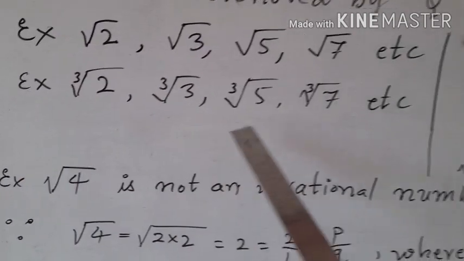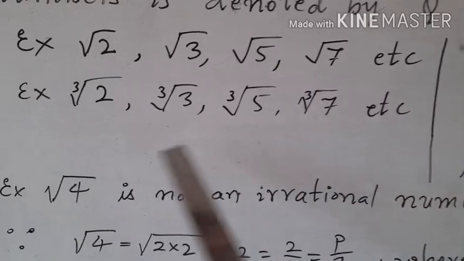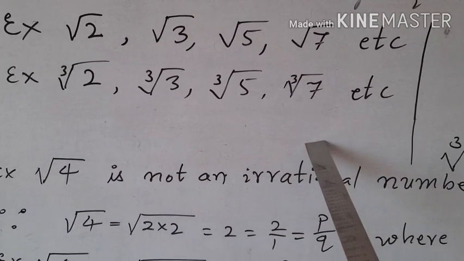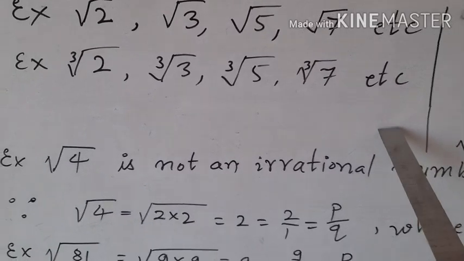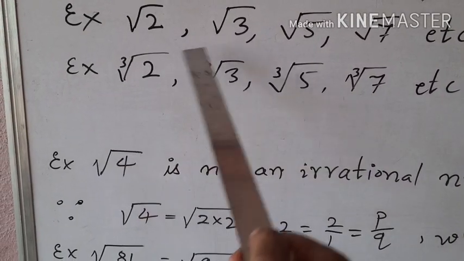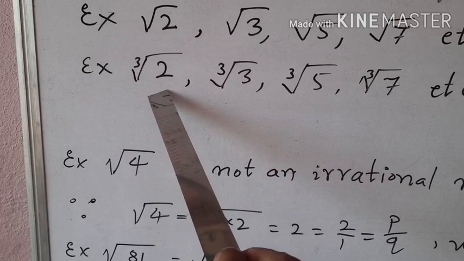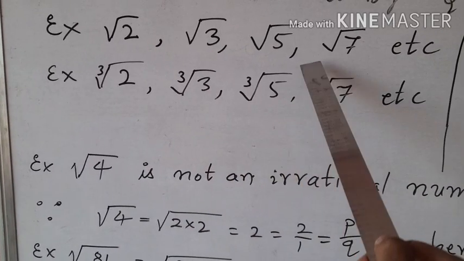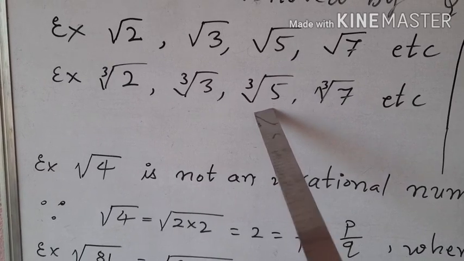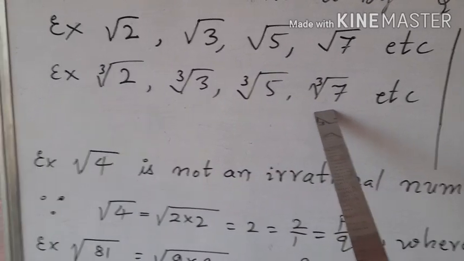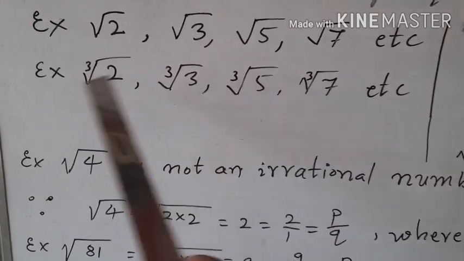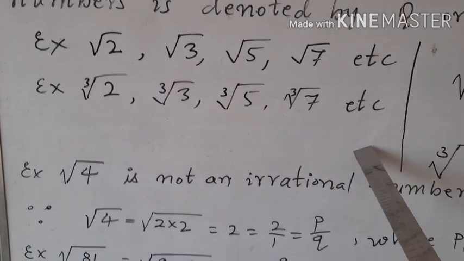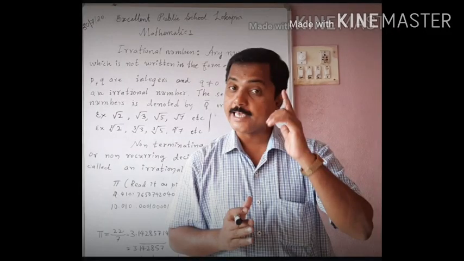Similarly, let us take the second set of examples. Here, cube root of 2, cube root of 3, cube root of 5, cube root of 7, etc. Under the cube root you will see 2 as a prime number. Under the cube root you will see 3 as a prime number. Under the cube root you will see 5, which is a prime number. Under the cube root you will see 7, which is a prime number. That's why the second set of examples are also examples for irrational numbers.